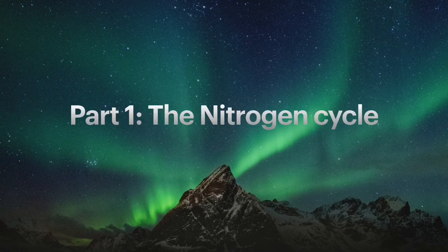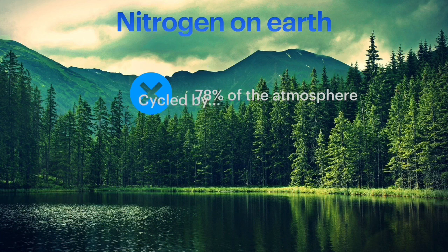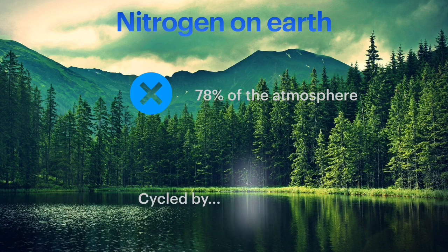We are going to begin with part one of these cycles with the nitrogen cycle. There is a lot of nitrogen on Earth. In fact, 78% of the atmosphere is made up of nitrogen gas, N2. This gas cannot be used by plants, so instead it is cycled by prokaryotic bacteria. This bacteria transforms it into ammonia, which is useful for multicellular organisms, and it's broken back down again when an organism dies. This is all part of the process of the nitrogen cycle.